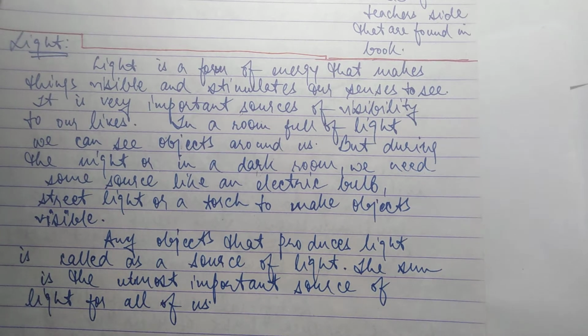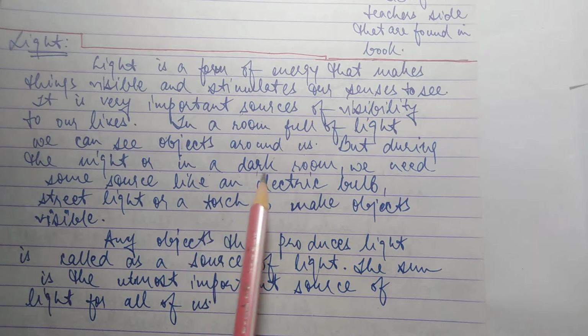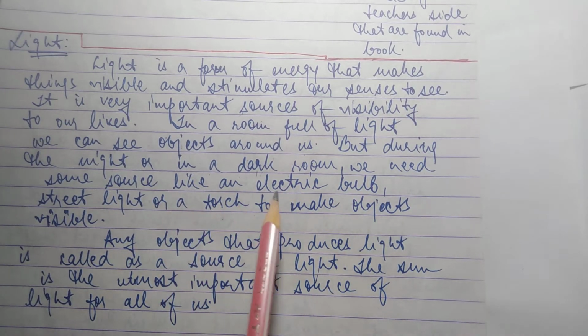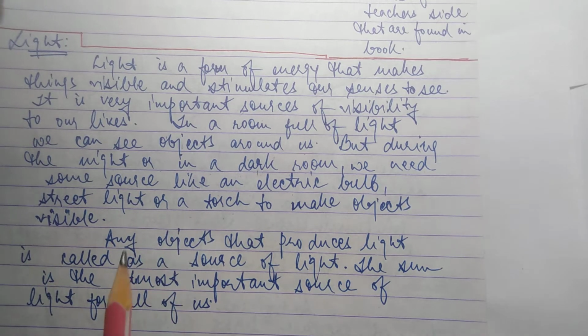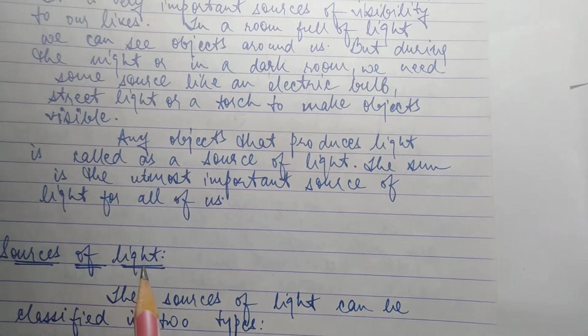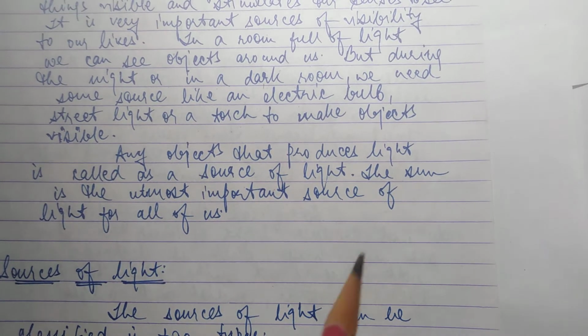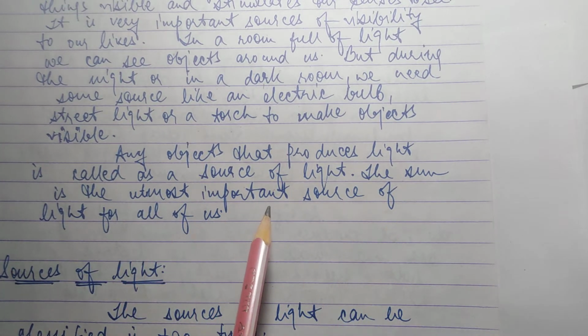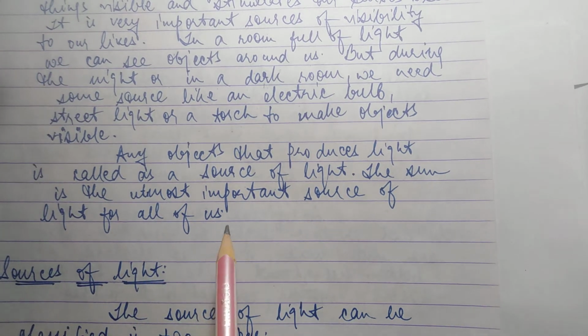In a room full of light, we can see objects around us, but during the night or in a dark room, we need some source like an electric bulb, street light or a torch to make objects visible. Any object that produces light is called a source of light. I have explained this. The sun is the most important source of light for all of us.